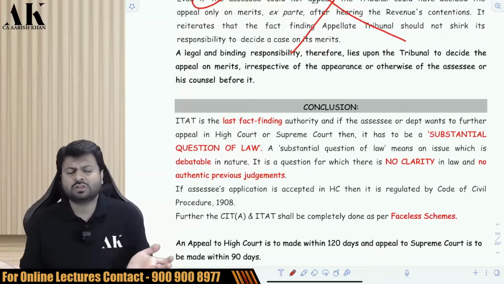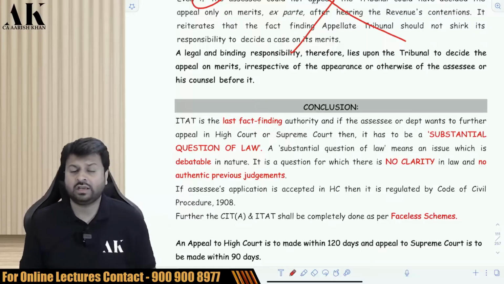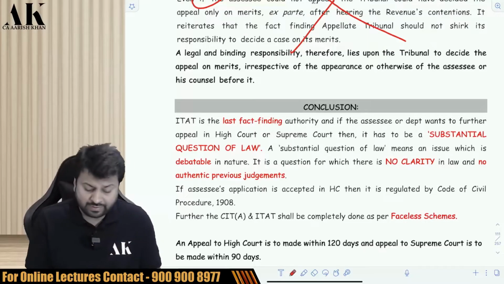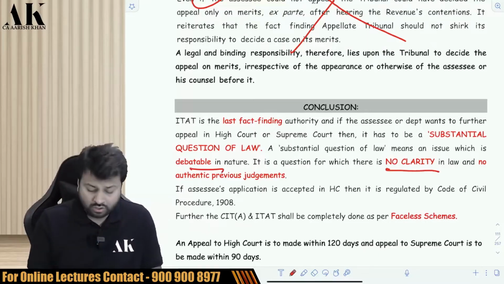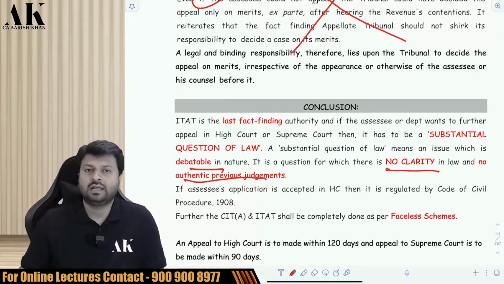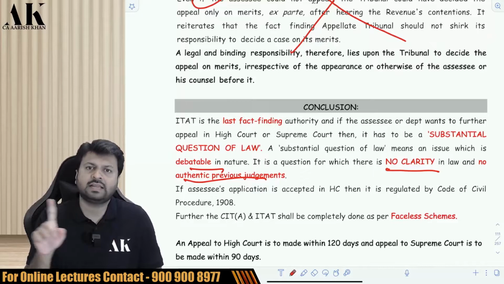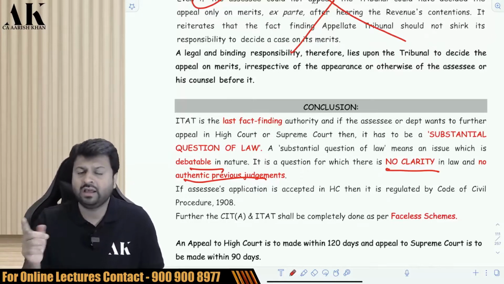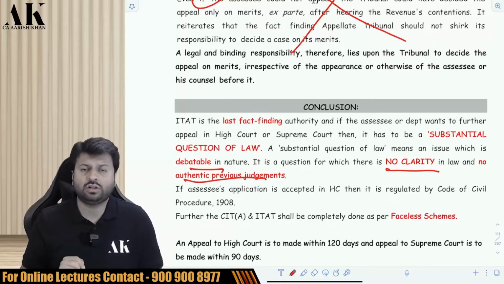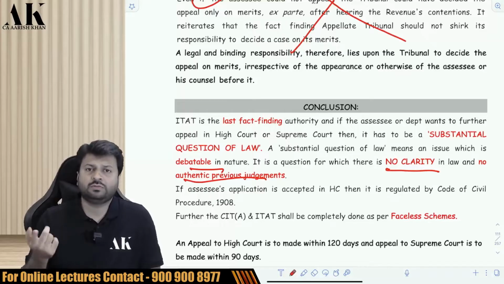So what do I mean by question of law? A question of law means an issue which is an interpretation of law, which is debatable in nature, for which there is no clarity in law, for which there is no previous authentic judgment. Then the matter will be decided by the High Court and Supreme Court. In the High Court and Supreme Court, questions of fact are not taken ahead. Only the question of law is taken ahead, and then the High Court and Supreme Court will decide the case.